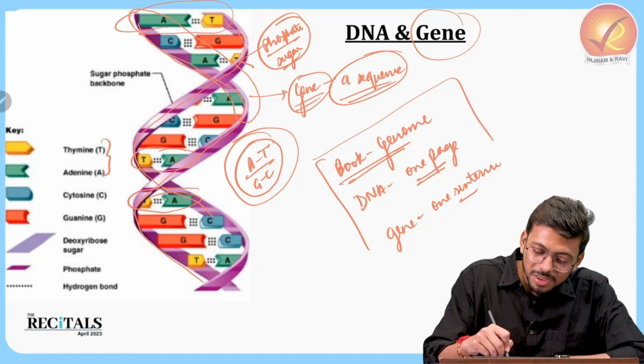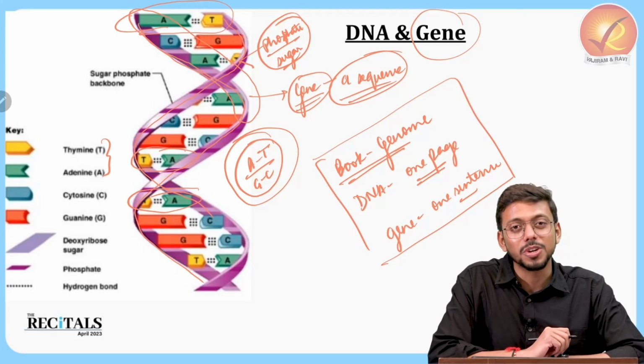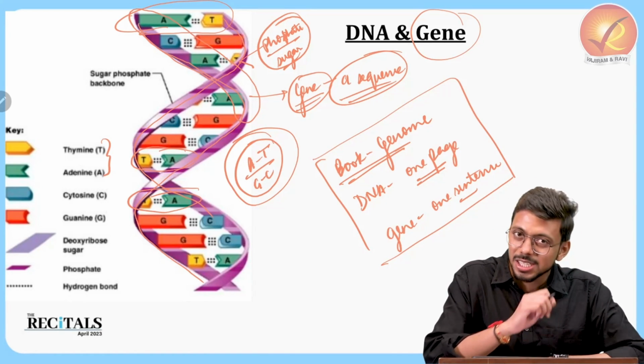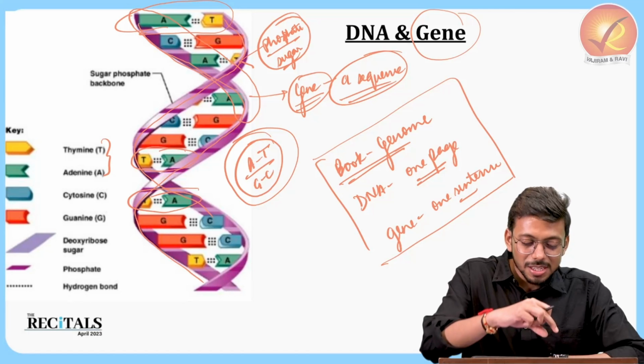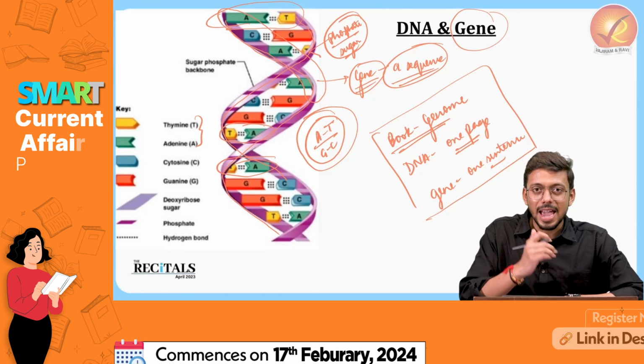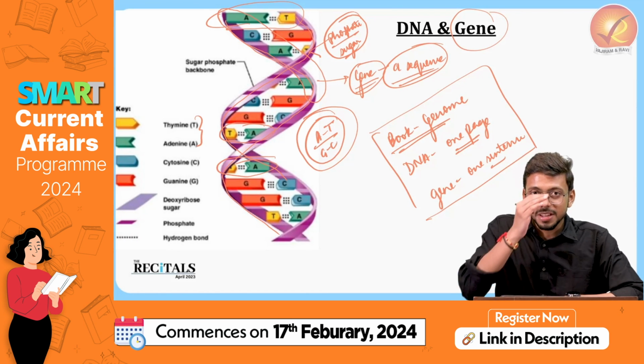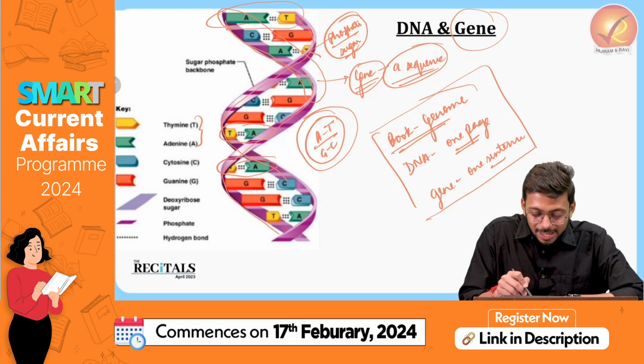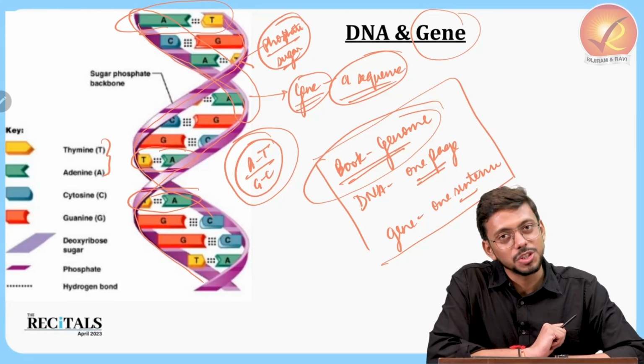In this manner, we can easily understand what is a gene, what is a DNA, what is a genome. DNA is this particular structure. In this, various sequences act as genes, and when we have the complete information of all the genes, they act as the genome.